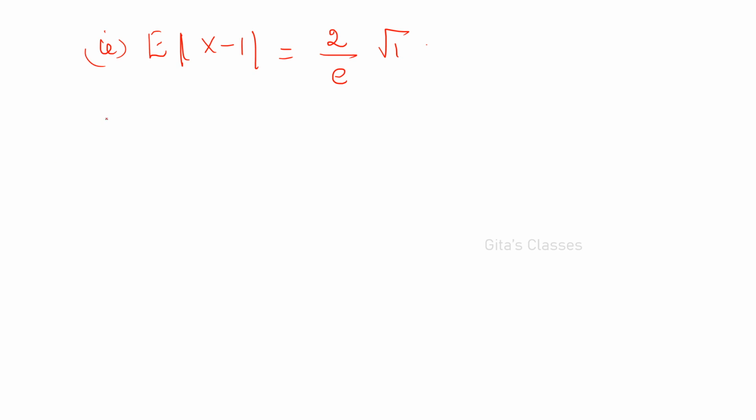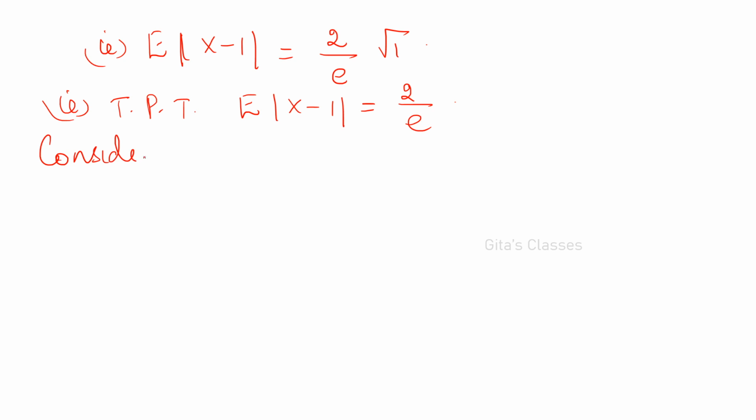Okay. That is, to prove that E of modulus of x minus 1 is equal to 2 by e. This is what we have to prove, because mean and variance are 1. So now consider the left hand side, E of modulus of x minus 1.